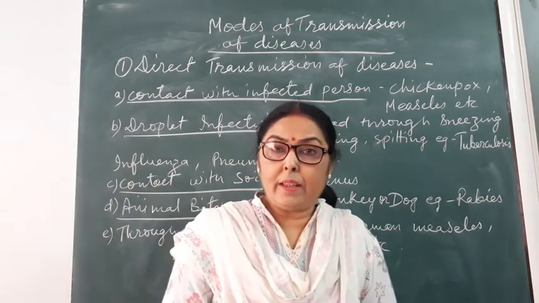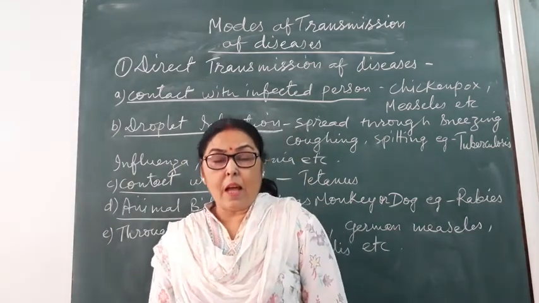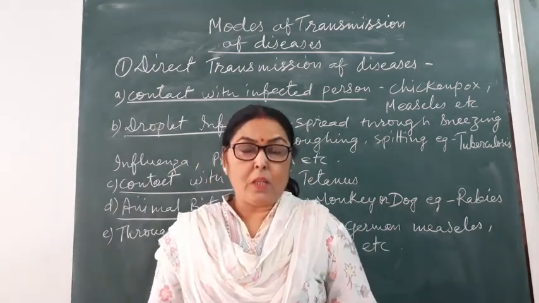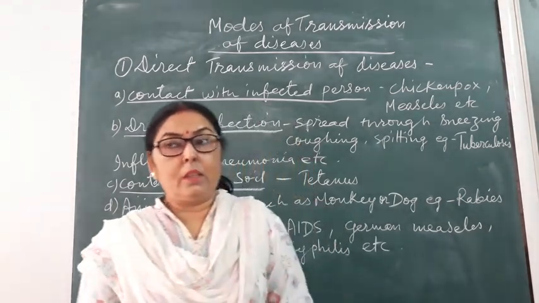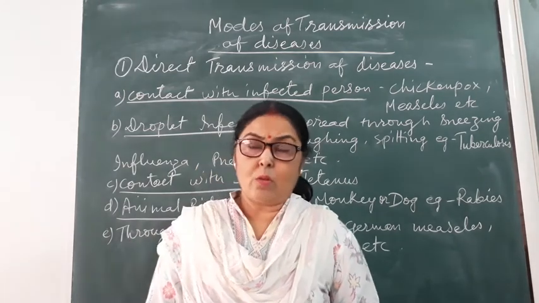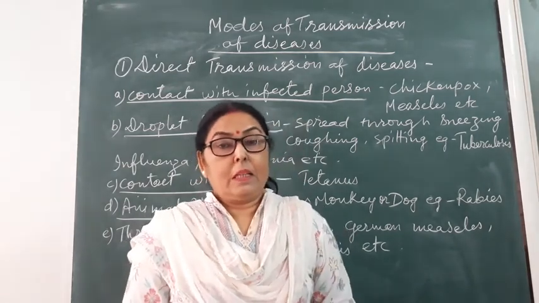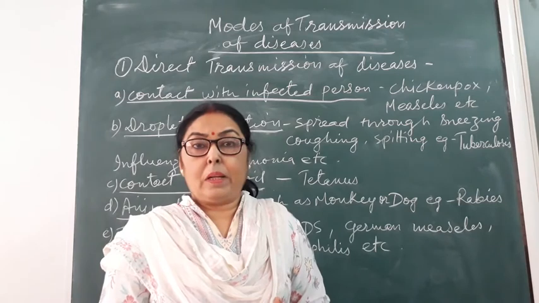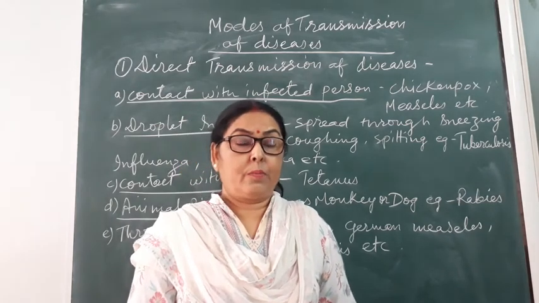We all know that many diseases are transmitted from one person to another or by some other factors. Other reasons are also there, but transmission takes place in two ways.